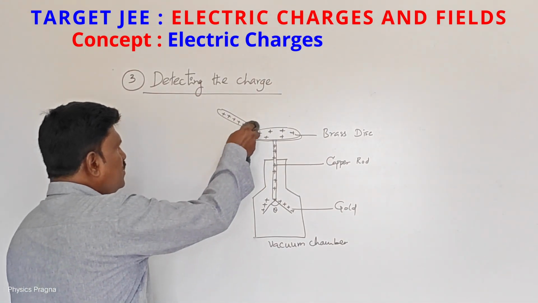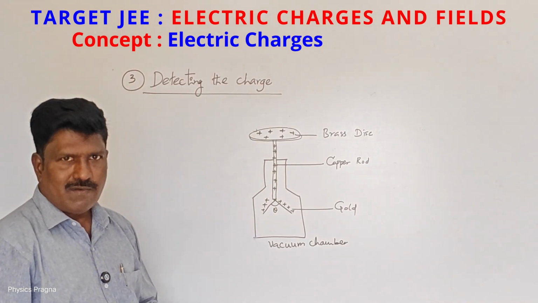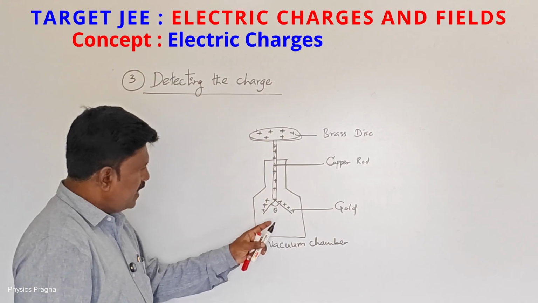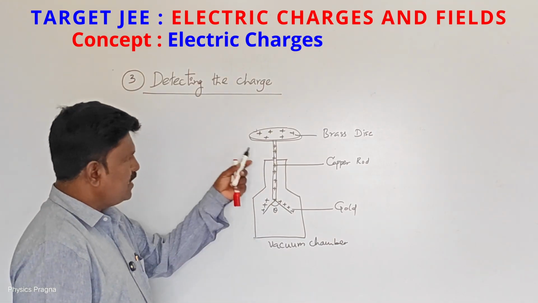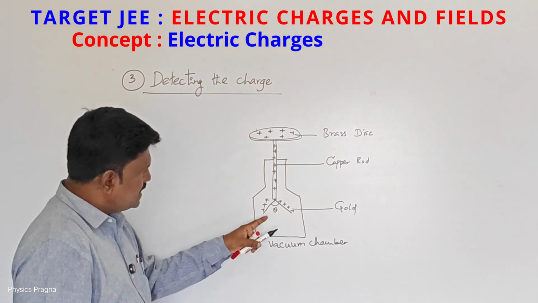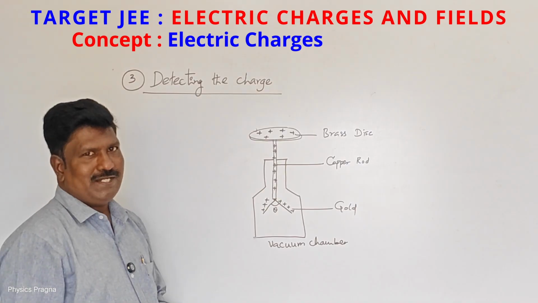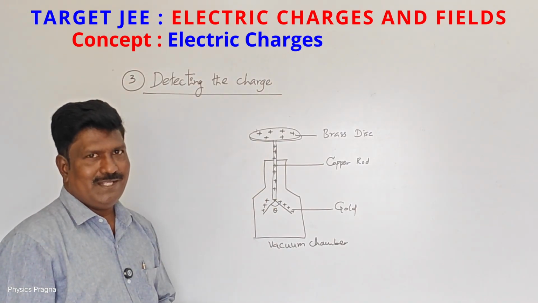See, if I remove this positively charged body, yes, detection is over. So I detected a charge on that rod and I calculated the quantity of charge also, but I removed the body. After using this gold leaf electroscope, both leaves will still remain separated. Why? Because this positive charge never goes anywhere.